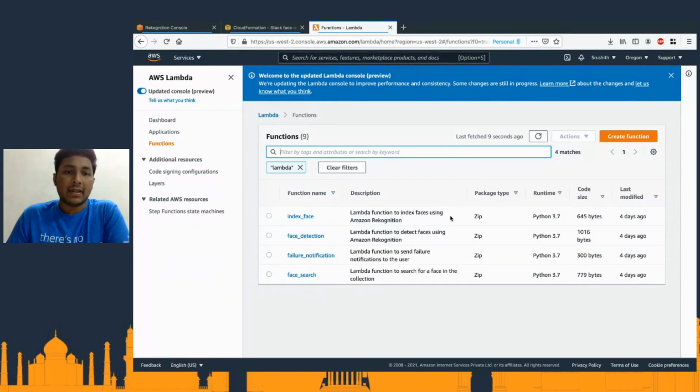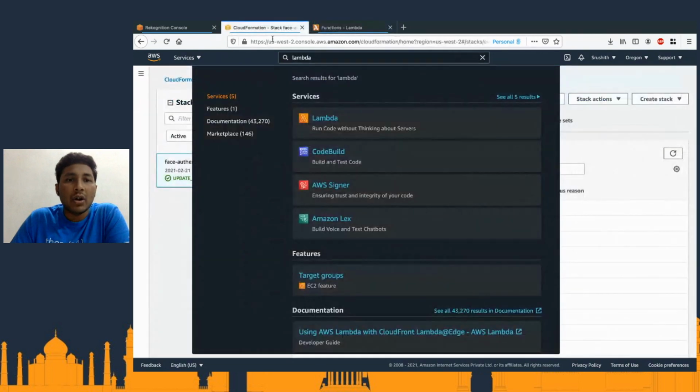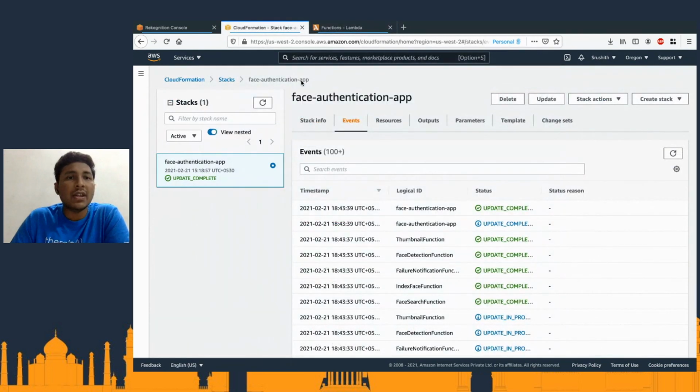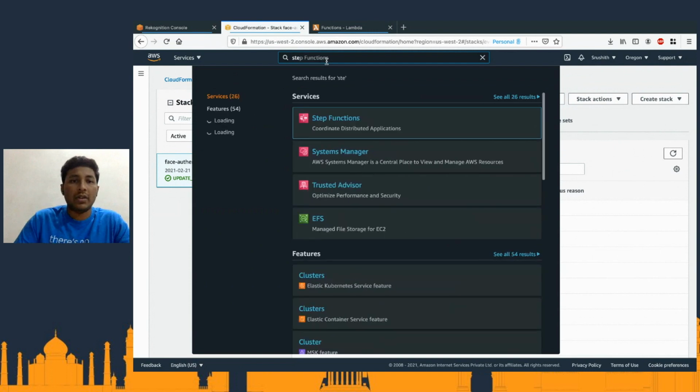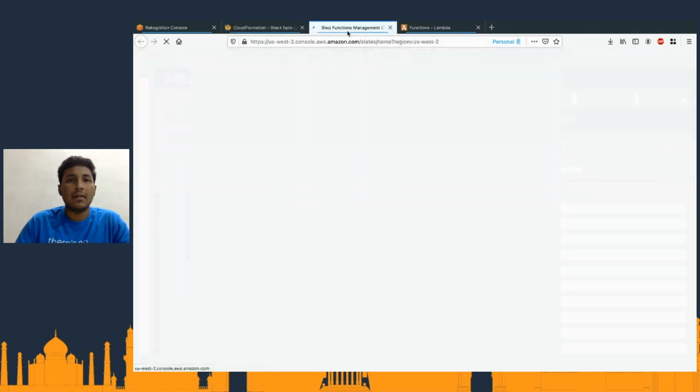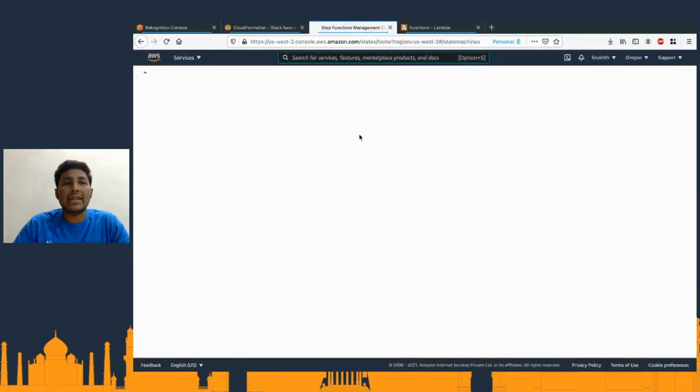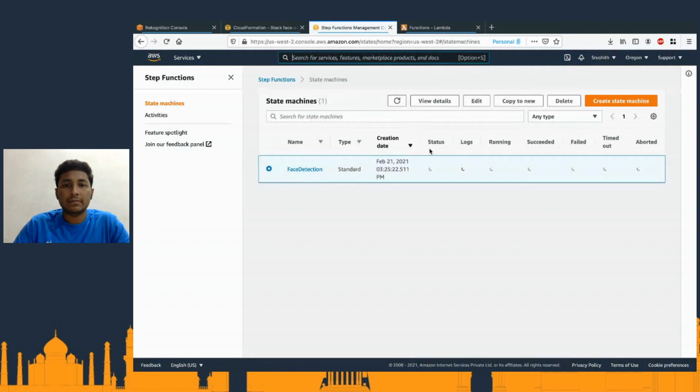We have index face detection, failure notification, face search, and a bunch of other things. So what we are going to do is go to the step functions console.